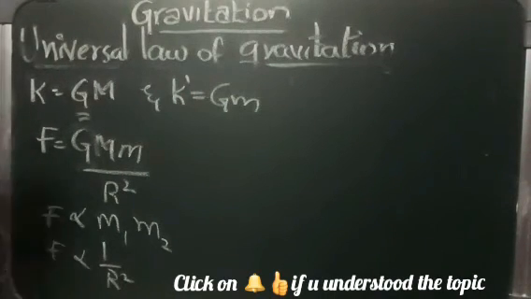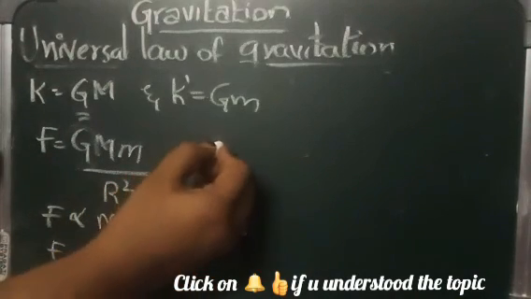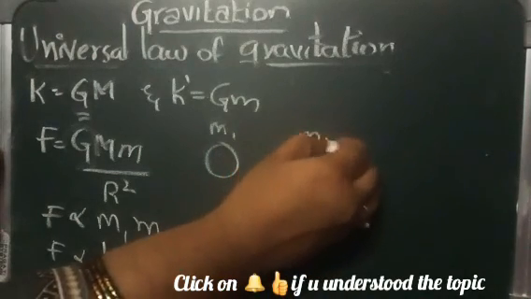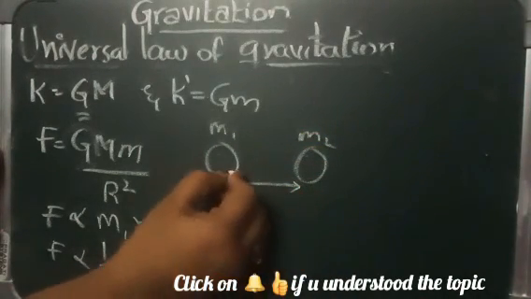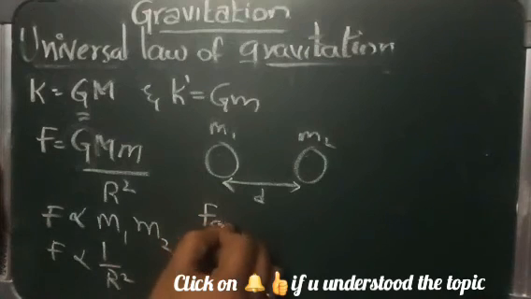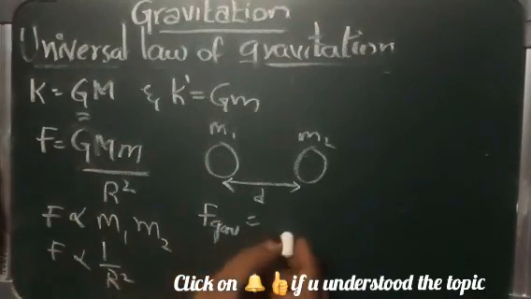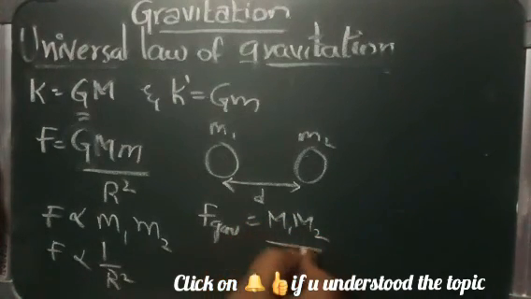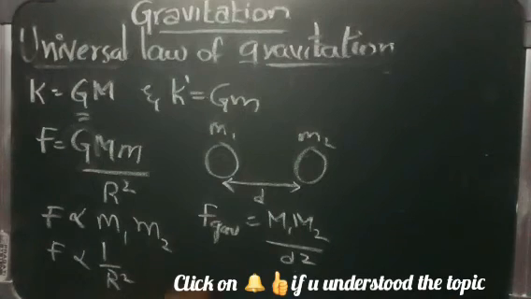For example, as I said, if I'm keeping two pens, suppose the first pen has mass m1 and the second pen has mass m2. The distance between the two we are taking as d. So the two bodies m1 and m2 are separated by the distance d. Then the force of gravitation will be, what we got in the formula here, m1 m2 by d². Okay, m1 m2 by d².